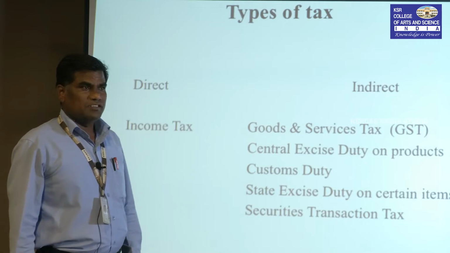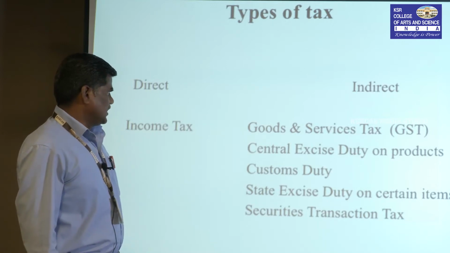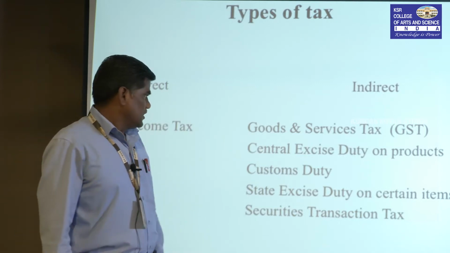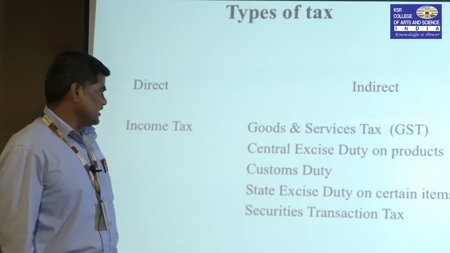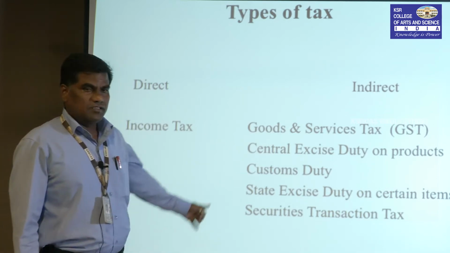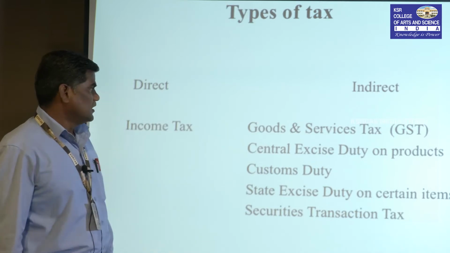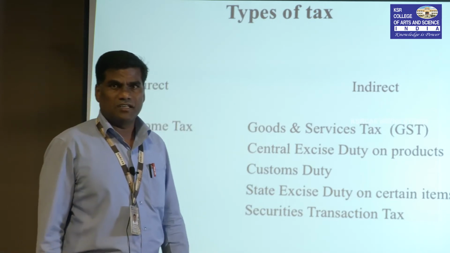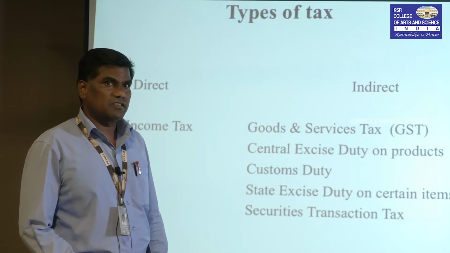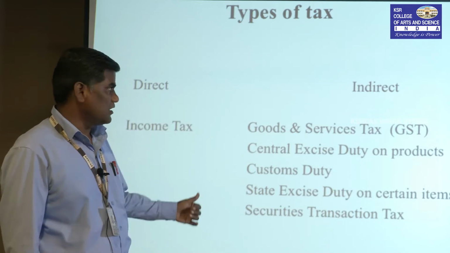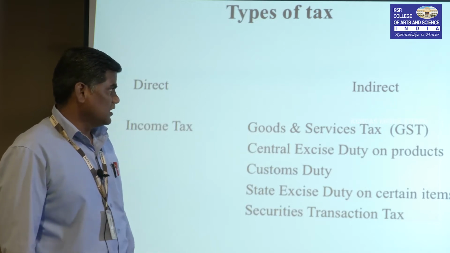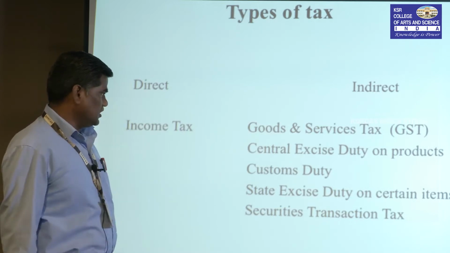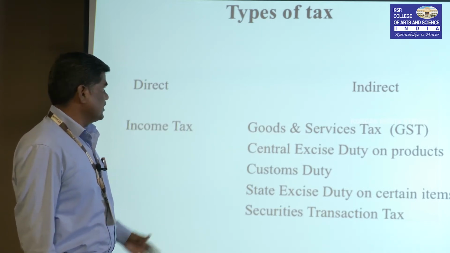Now it is simply called GST. Central excise duty on products is another one. And customs duty, state excise duty on certain items, securities transaction tax. These all come under the indirect tax. GST is the goods and services tax, which combines all the taxes. In ancient days there were different types of taxes. Now it is called only one tax, that is GST. It comes under indirect tax. Central excise duty on products, customs duty, like these are different types of indirect taxes.